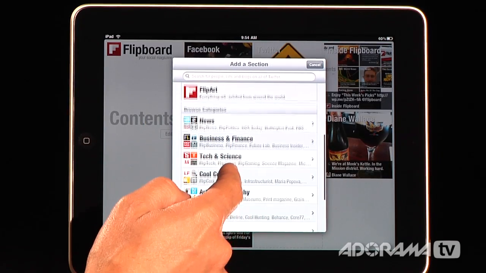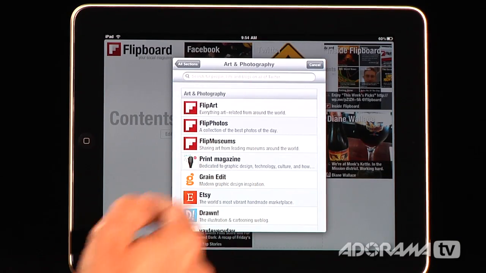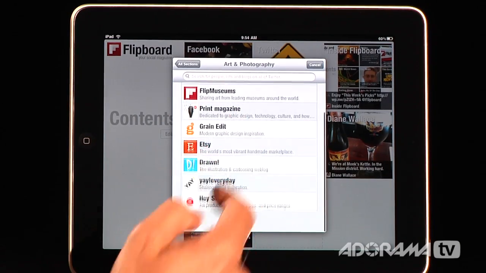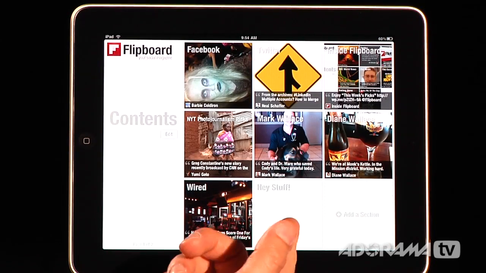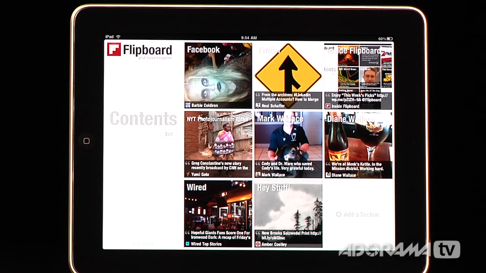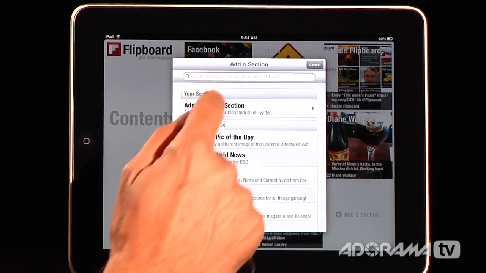In fact, some of these are in categories. And so art and photography, I click that. I have all kinds of different things to choose from. So I can go down here and click Hey Stuff. I'm not sure what that is, but now I have a new panel that's going to be pulling in from Hey Stuff. I can also do some custom selections, so I'll say Add Section here, and I want to add